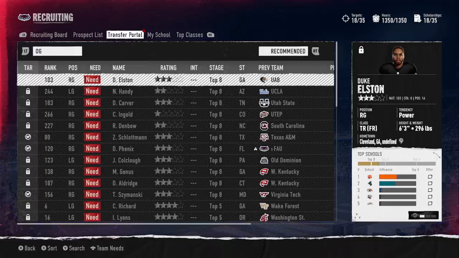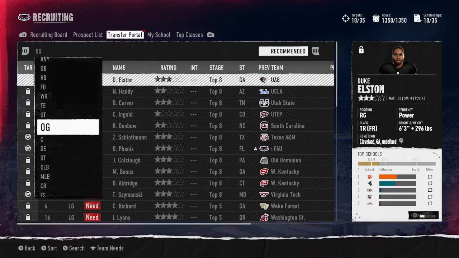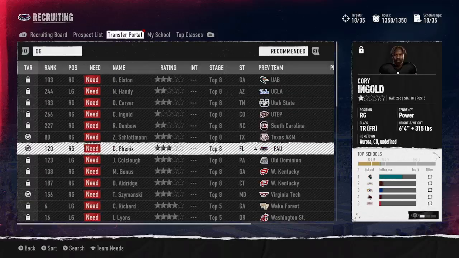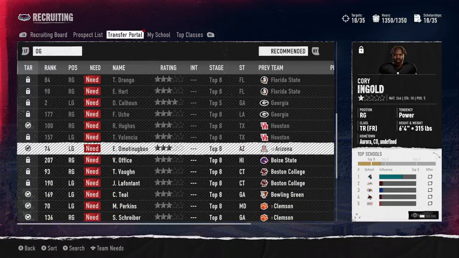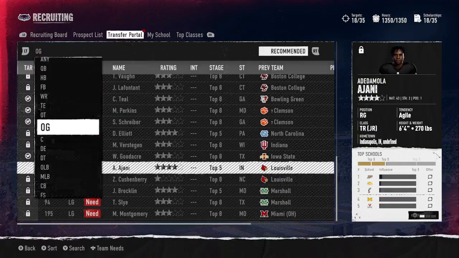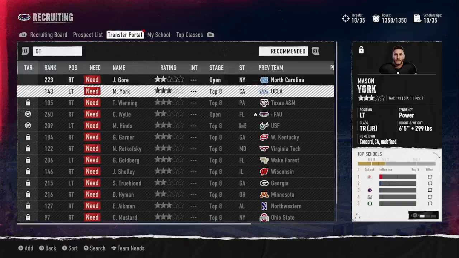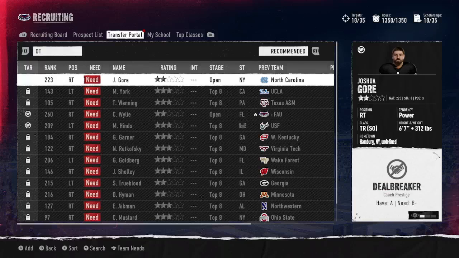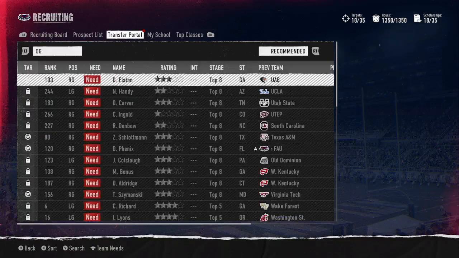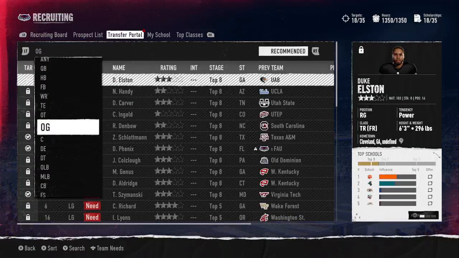And right now it's looking like it's slim pickings. There isn't really much to choose from. So we got this guy. No, he's committed to UAB. There really isn't anything open in the transfer portal as far as offensive line is concerned, at least no guards. Maybe I can go to another position like tackle and possibly move somebody to guard, or maybe go to center and possibly move somebody to guard. But damn, it's looking like the offensive line position is slim pickings. Okay, so he has a deal breaker with us, so that's not going to work.